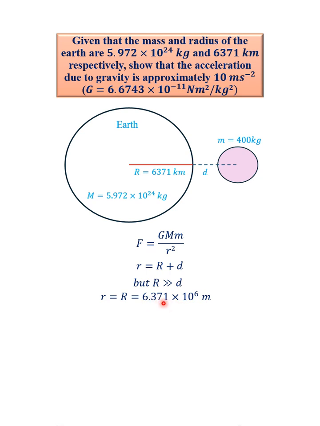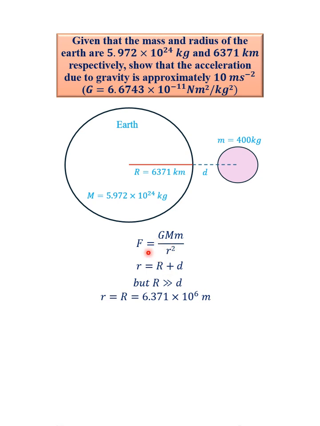However, I have converted it from kilometers to meters, and that is why you are seeing it as 6.371 times 10 raised to the power 6 meters. That is the distance we are now taking, because d is negligible. Realistically, it is negligible compared to the radius of the Earth. We are getting there gradually. You can see we found all of the values that fit into this equation.